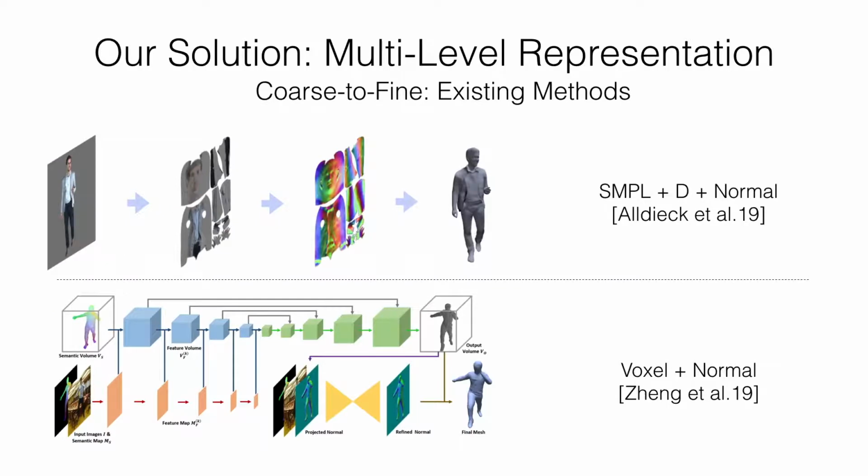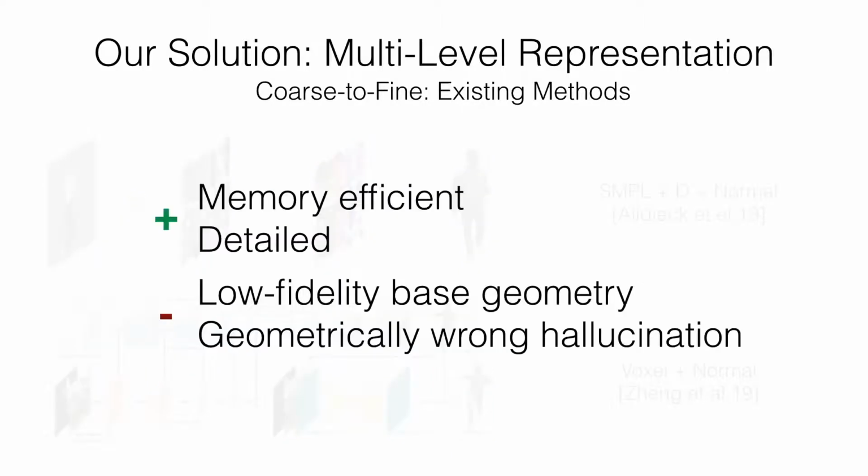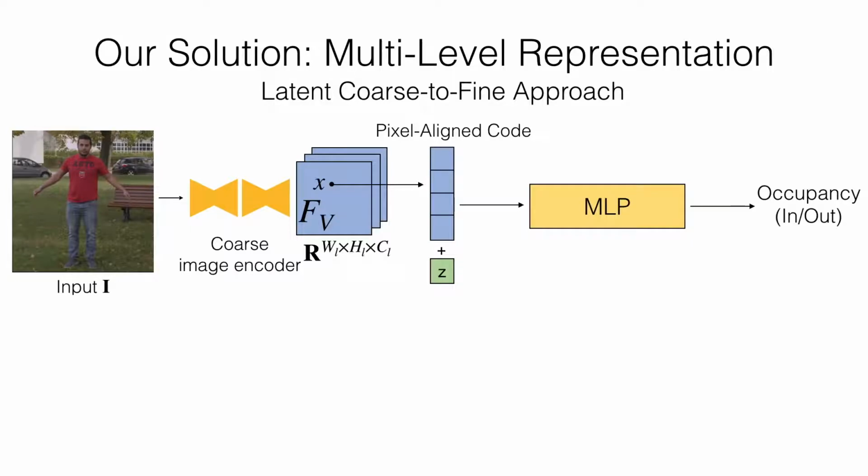There are several human reconstruction methods that utilize a coarse-to-fine strategy. However, I argue that these existing methods have several limitations. The existing approaches also leverage the memory efficiency from the coarse model and detail from the inferred surface normal. But the base geometry tends to be low fidelity, and any detail hallucination on top of inaccurate base geometry does not provide faithful high-resolution geometry. Thus, we introduce a latent multi-level representation.